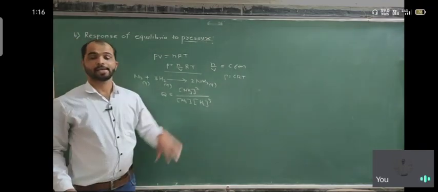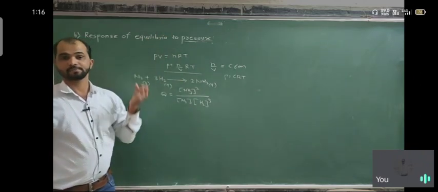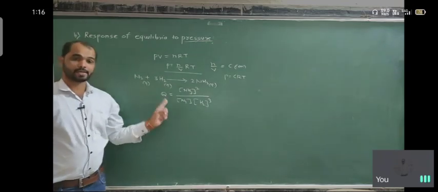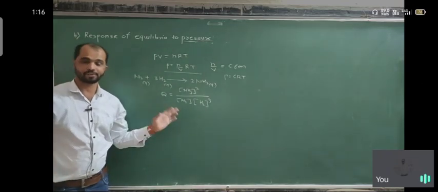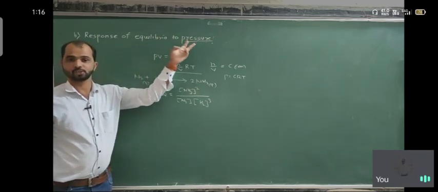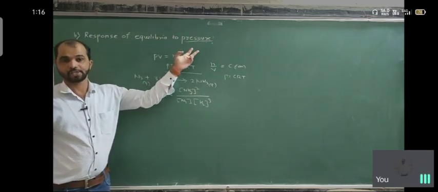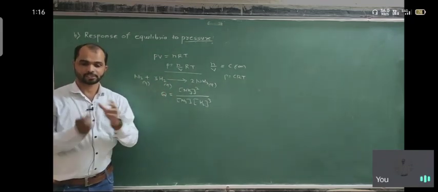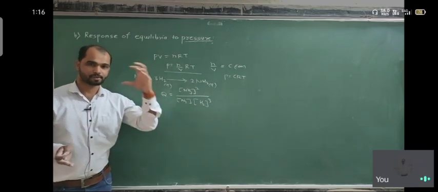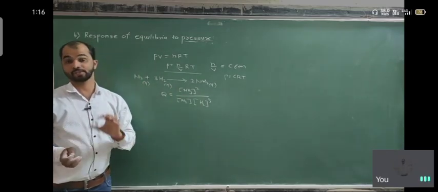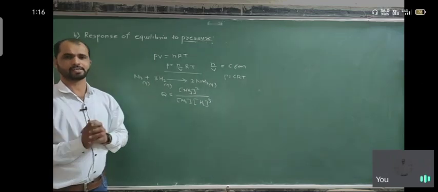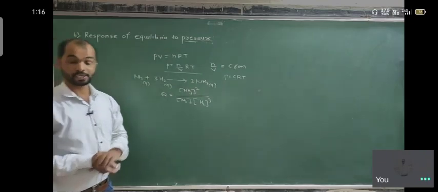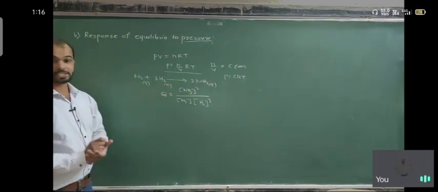But if we apply stress and disturb the condition, and the equilibrium responds to the pressure disturbance, the value of Q changes. Whether Q increases or decreases decides whether the reaction favors the right side or the left side.